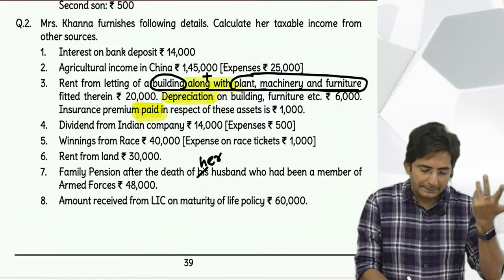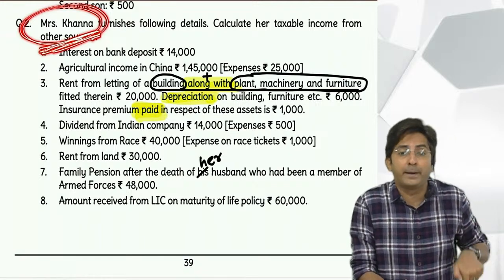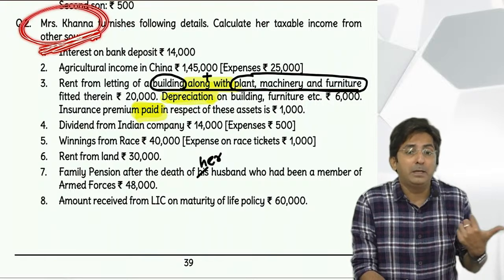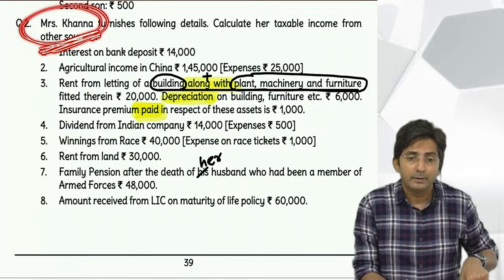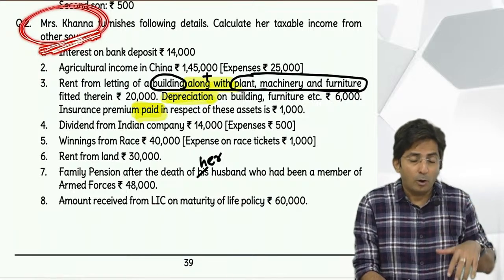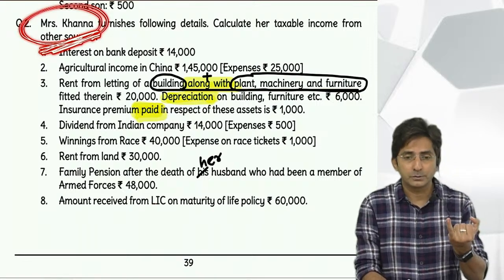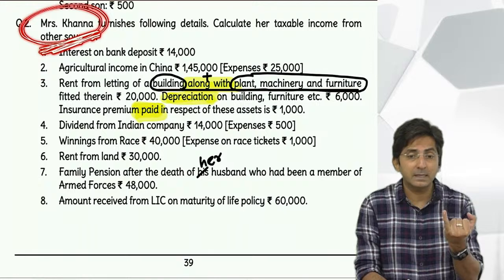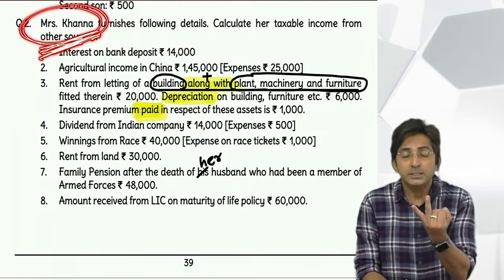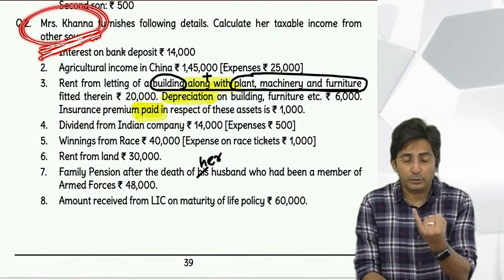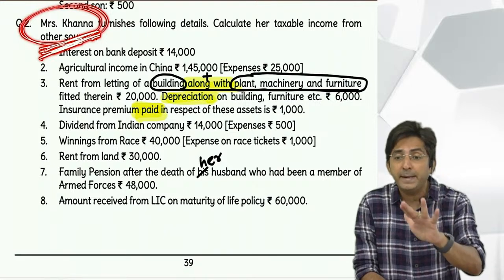So tell me, let us take the example of this question only. Either Mrs. Khanna should have got COVID or her family members. Who should be suffering from COVID? Either Mrs. Khanna or her family member. Now family member means what? Spouse. Spouse means the life partner. So for Mrs. Khanna, it can be Mr. Khanna. Spouse, children, parents, dependent parent, dependent brother, dependent sister.